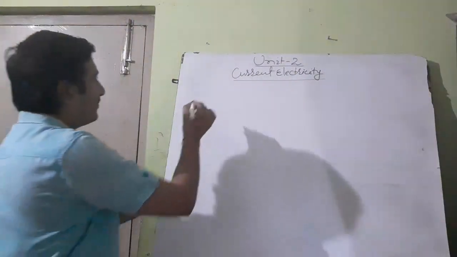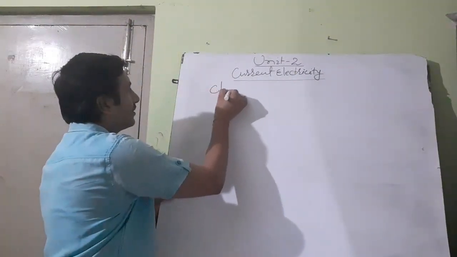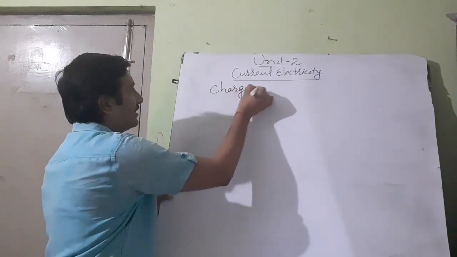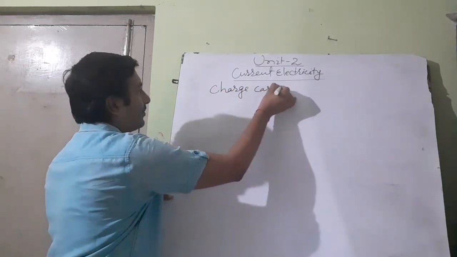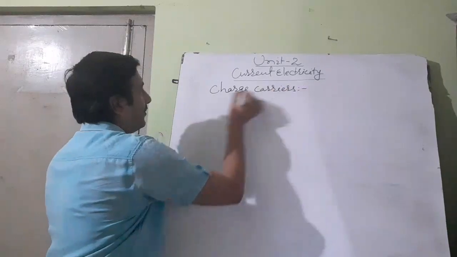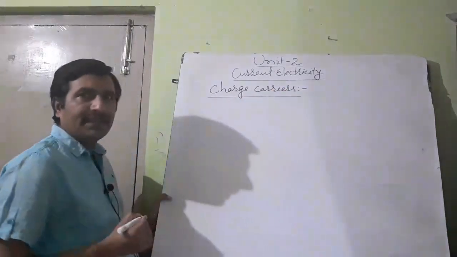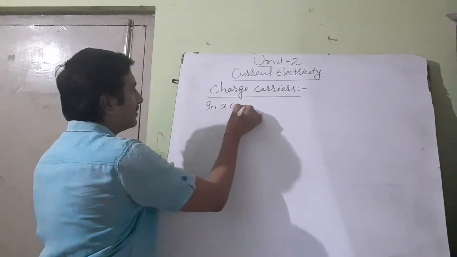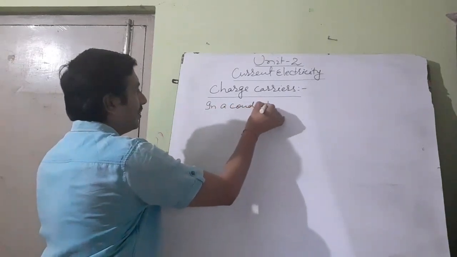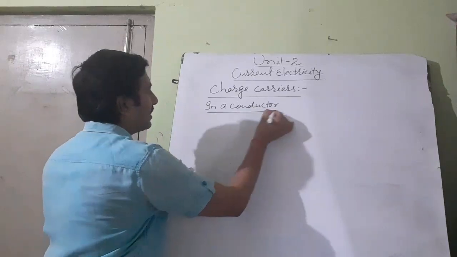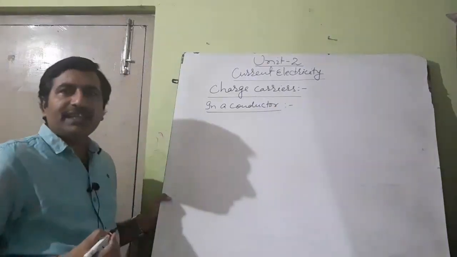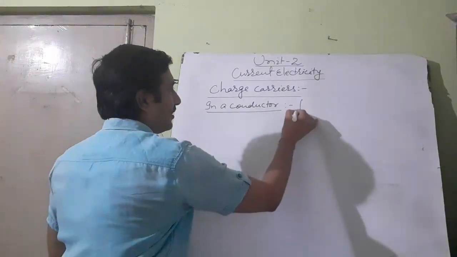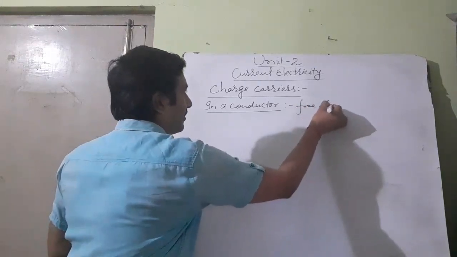Charge carriers. In a conductor, free electrons are charge carriers.